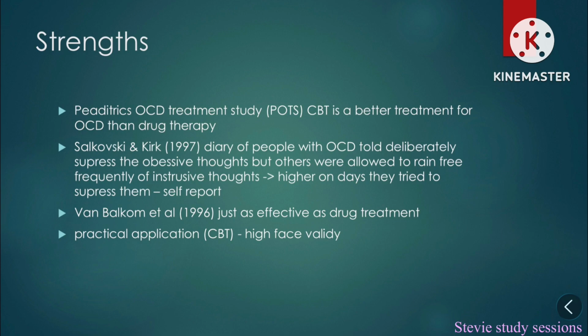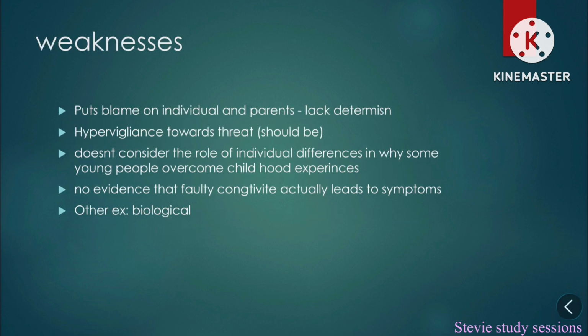Van Balkom et al. 1996 found that CBT was just as effective as drug treatment. This theory has a practical application of CBT, therefore it has high face validity. Weaknesses. This theory puts the blame on the individual and parents, so therefore it lacks determinism. There's no argument to say people should be hypervigilant towards threats, so therefore this doesn't explain why people with OCD do have these compulsions.